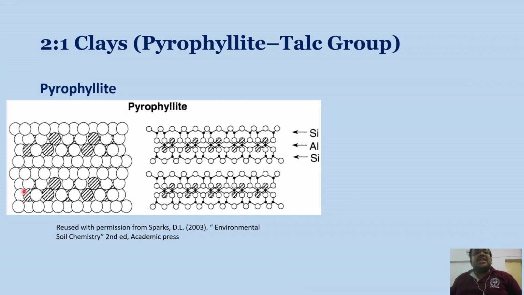So this is the structure of the pyrophyllite. As you can see, this is a 2:1 type of mineral, and in the 2:1 type of mineral the interlayer space is almost absent, because there is no isomorphous substitution in either the octahedral sheet or the tetrahedral sheet. So this is the structure of pyrophyllite.